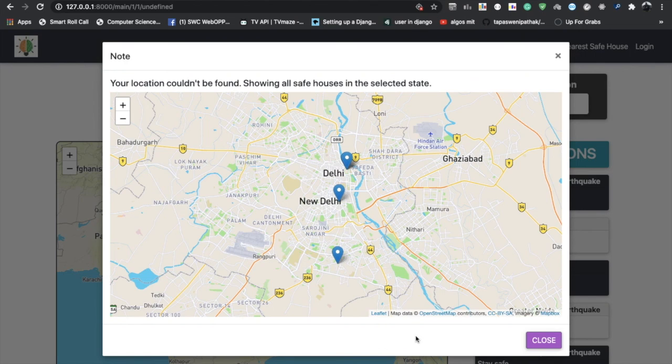If the user has location access disabled, it will show all the safe houses in the selected state. So the user can get to know the name of the safe house by clicking on it. So for example, this was the safe house that we added from the admin menu, and these are some other safe houses.